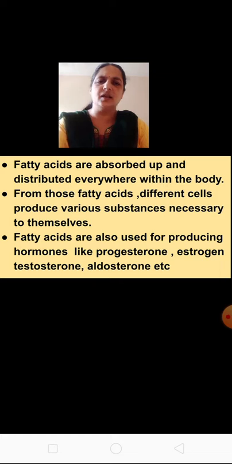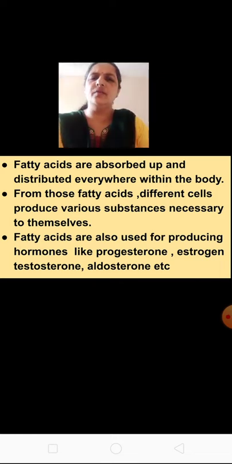Fatty acids are absorbed and distributed throughout the body. From those fatty acids, different cells produce various substances necessary for themselves.